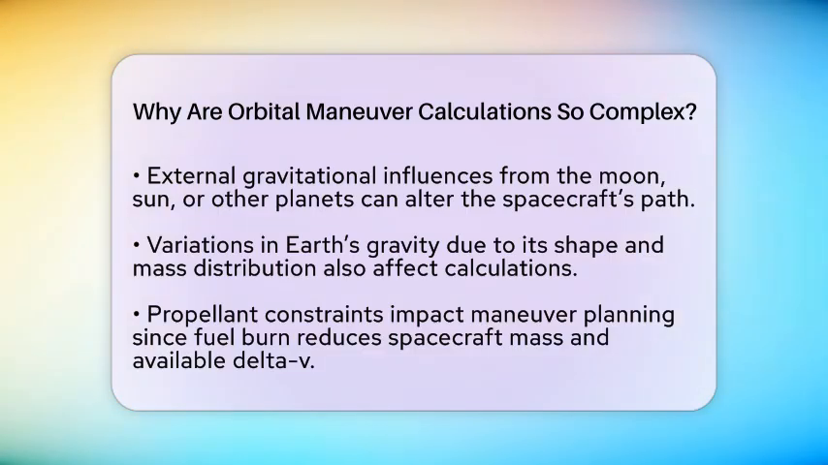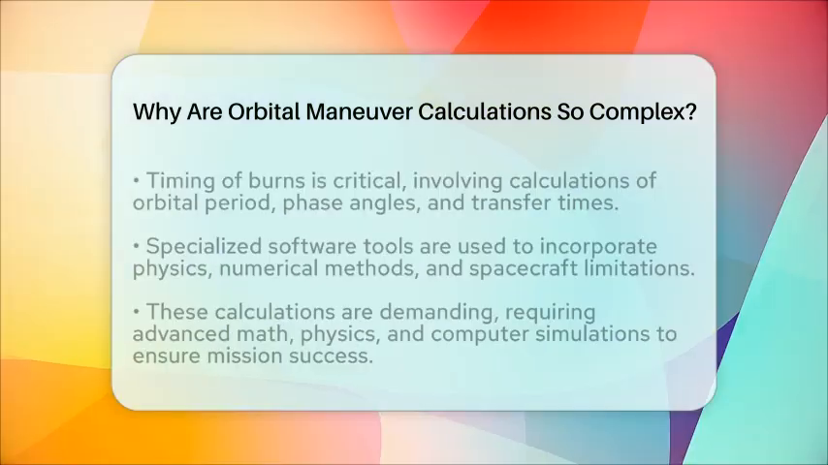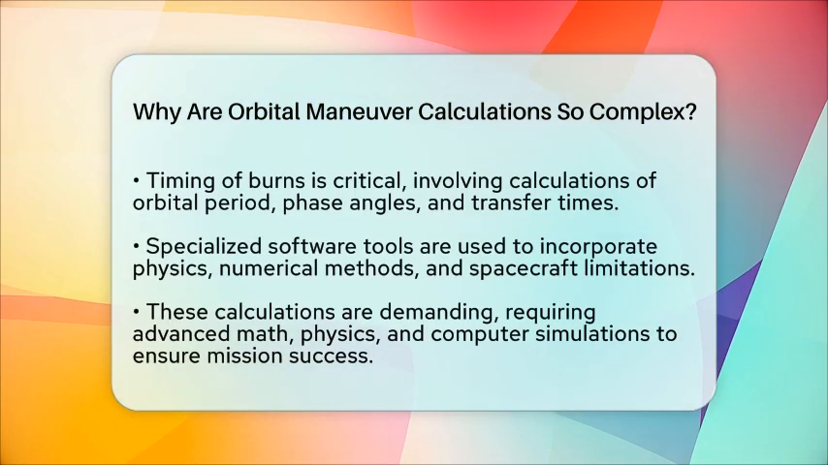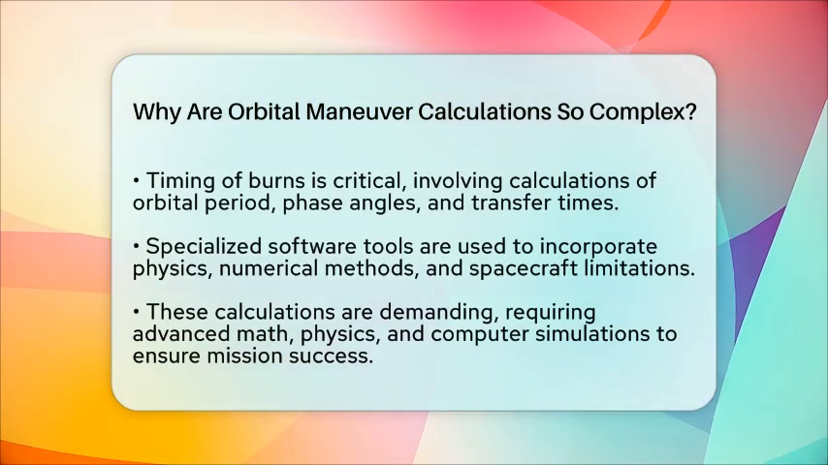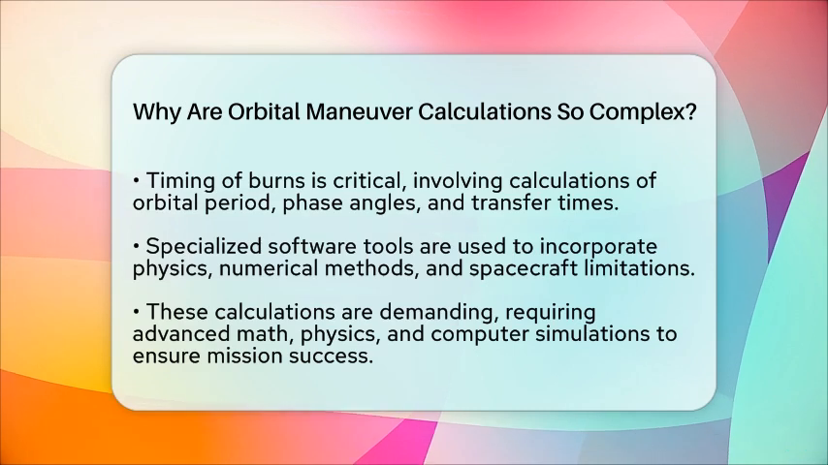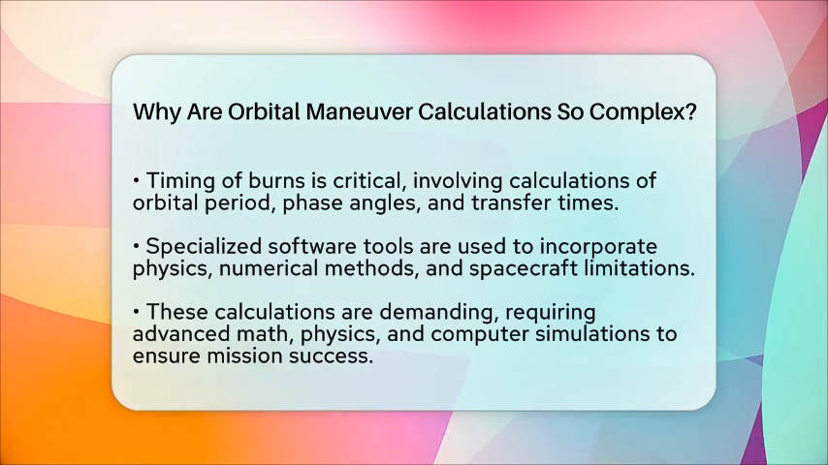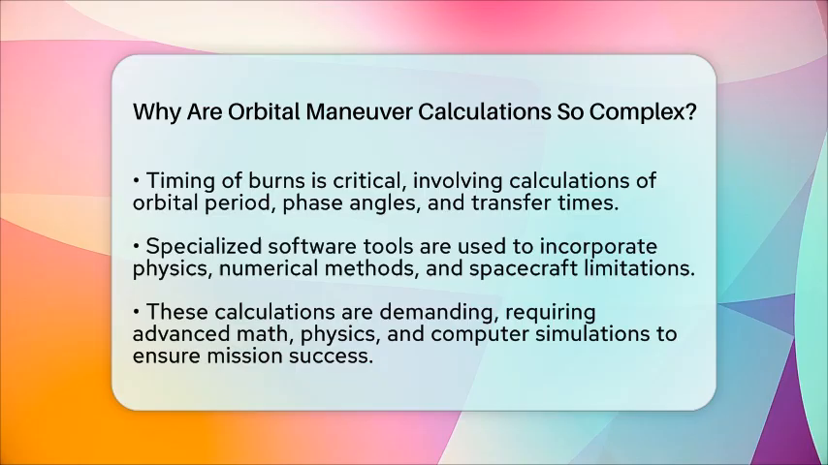Timing is everything. The spacecraft's position in its orbit determines when a burn should happen. Calculating the orbital period, phase angles, and transfer times requires precise math, especially when dealing with elliptical orbits or rendezvous with moving targets like space stations. Small errors in timing can lead to big deviations from the planned trajectory.